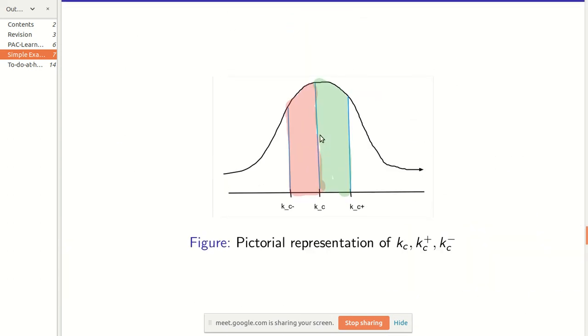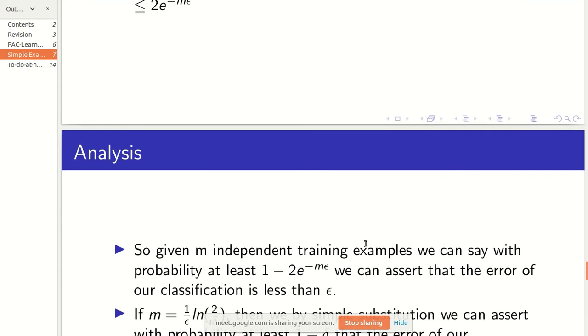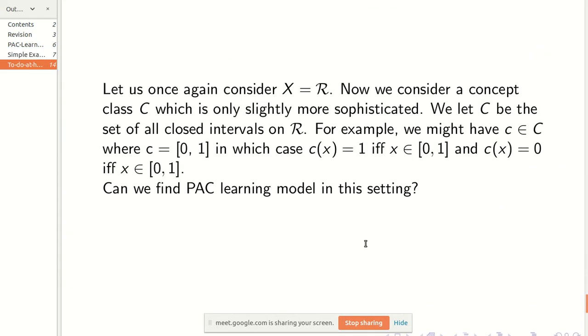Earlier we saw that if the example which we are getting is more than Kc, we'll label it as 1, and if it is less than Kc, we'll label it as 0. Now we'll look at a slightly different setting where my concept class is intervals.